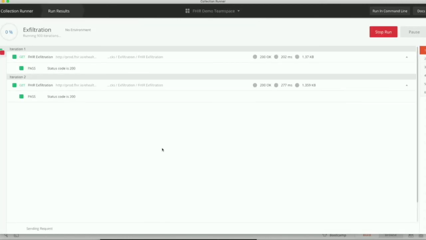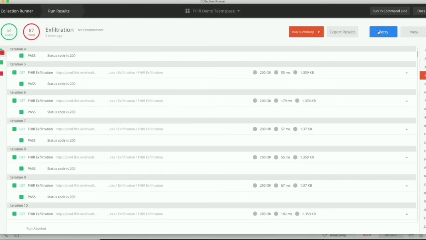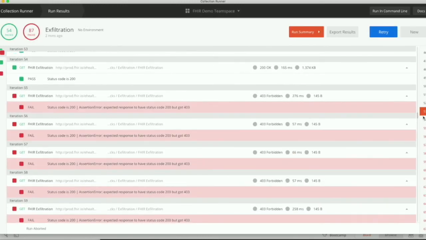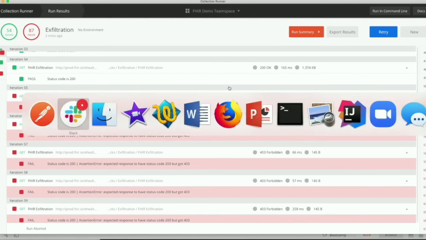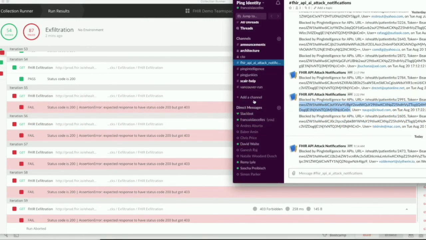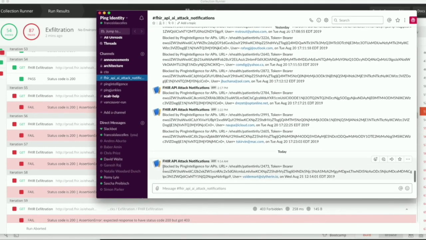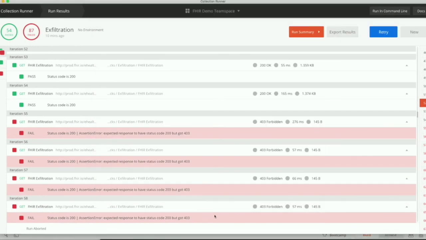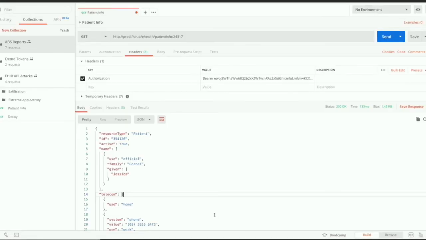I'm sending 900 requests with some time between each request in order to fly under the radar of a rate limit. And so I accelerated this a little bit, and you can see that after a few calls, PingIntelligence again predicted that this was something that was used outside of a legitimate application. I get again a notification on my Slack channel as an API provider. And instead of showing you the dashboard now, I'm going to show you the forensics that we're getting here.